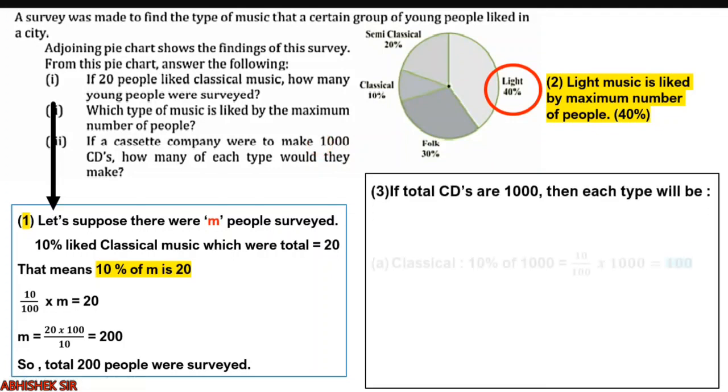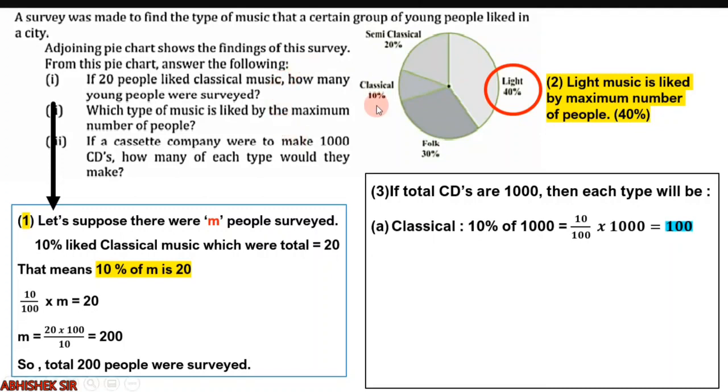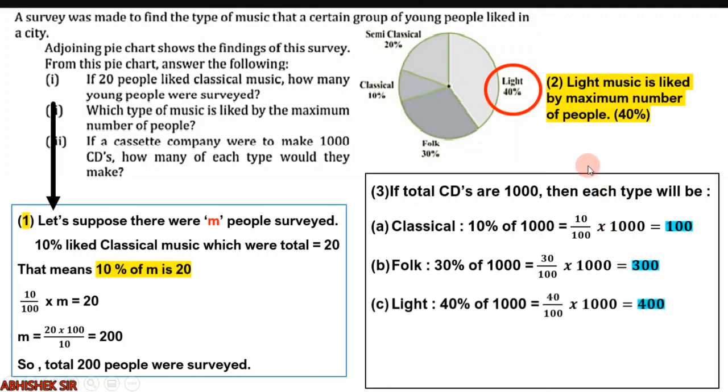So if total CDs are 1000, each type will be calculated like this. First, 10% of 1000, classical. 10% of 1000 is 10 upon 100 into 1000, that is 100. Second, folk, 30% of 1000, that means 30 by 100 into 1000, that is 300.